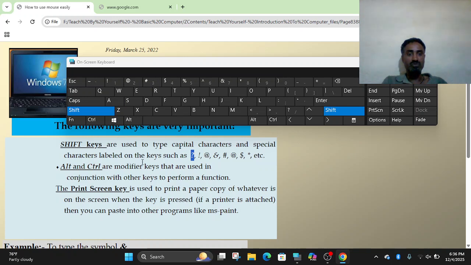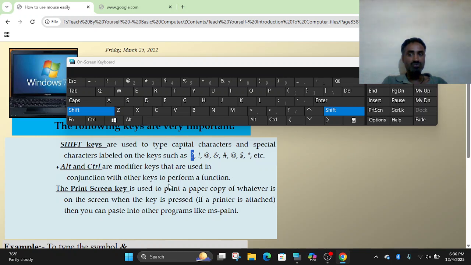Alt and control are modifier keys. They are called modifiers in conjunction with other keys. For instance, Alt plus F4 is exit. It helps you to exit the program. Alt plus F4, function key F4. Control plus C, for instance, is copy. That helps you to do additional tasks.